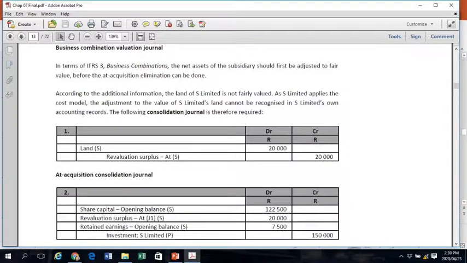So back to the example in your textbook, you have now written a consolidation journal entry where you've created this revaluation surplus at acquisition balance, which is now available to be eliminated as part of the at acquisition consolidation journal entry. If you didn't create that revaluation surplus equity item through a consolidation journal entry, you would not have had it available to eliminate, and that would have resulted in an incorrect goodwill.